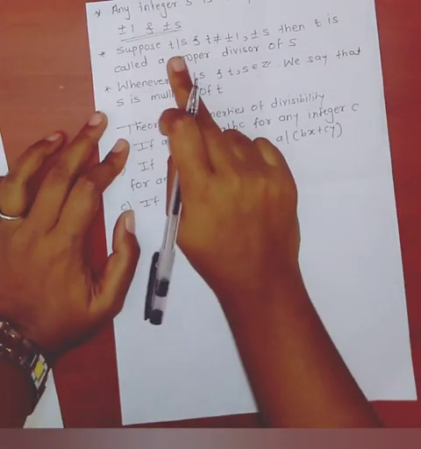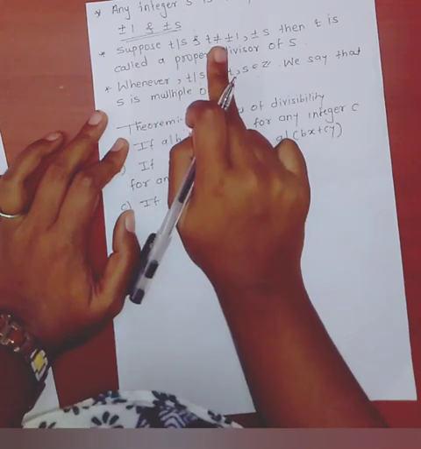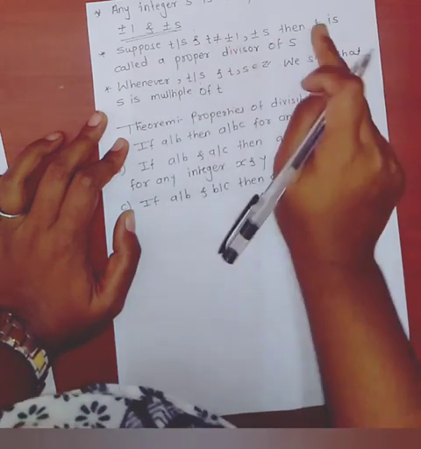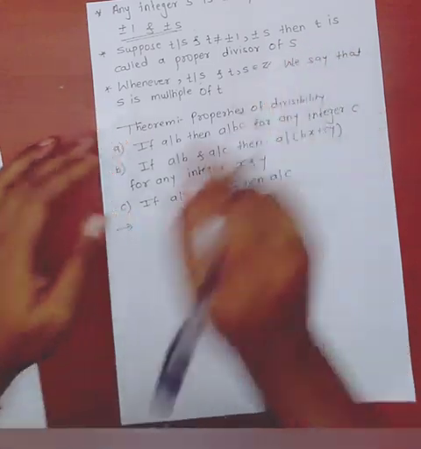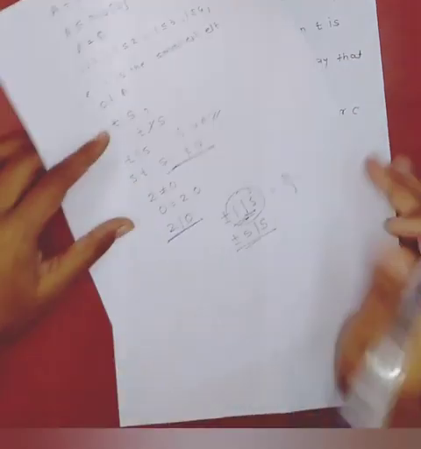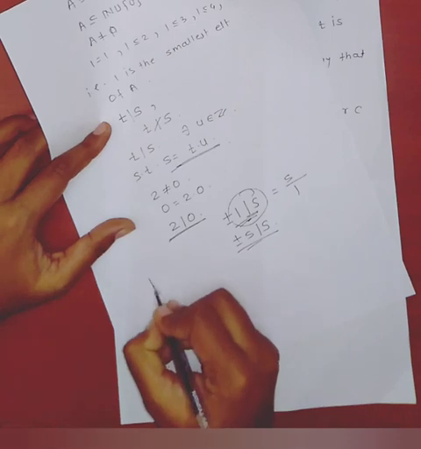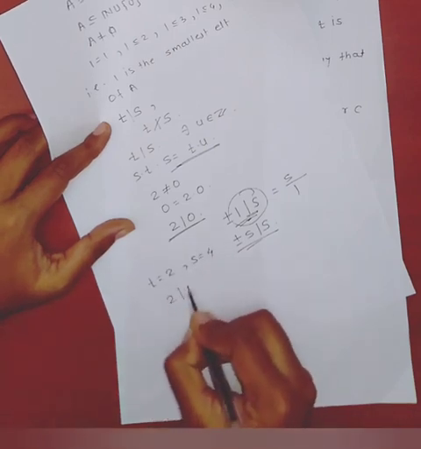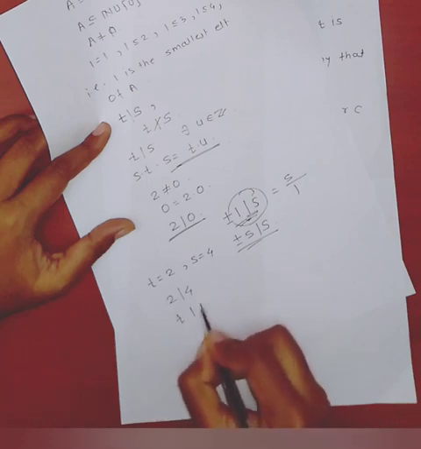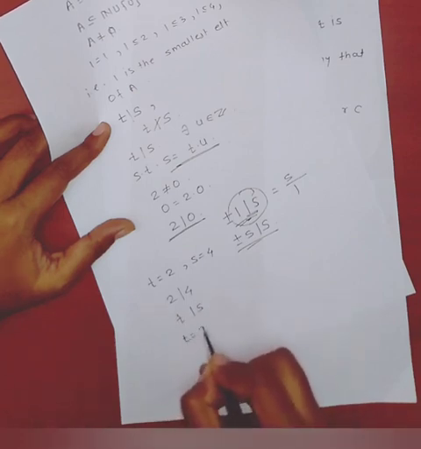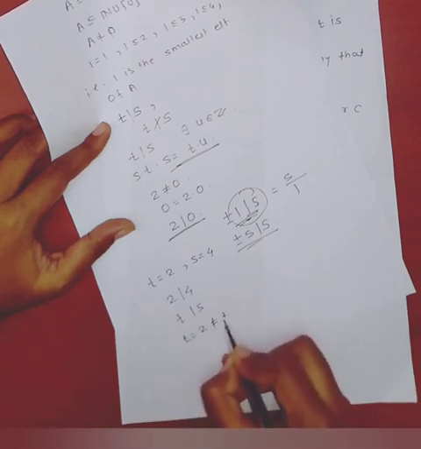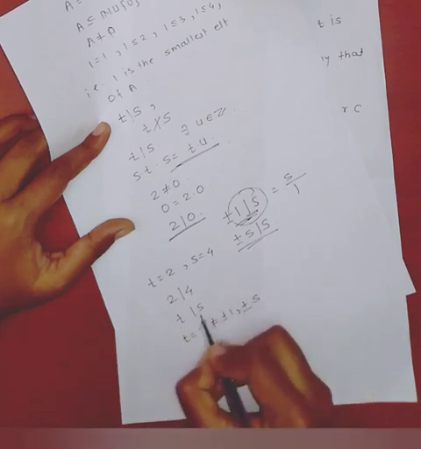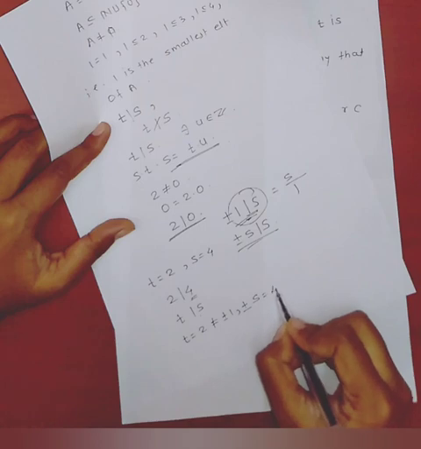Suppose t divides s and t is not equal to plus minus 1, plus minus s, then t is called a proper divisor of s. Suppose t equal to 2, s equal to 4. 2 divides 4 means t divides s. Here t equal to 2, which is not equal to plus minus 1, plus minus s, where s is 4.